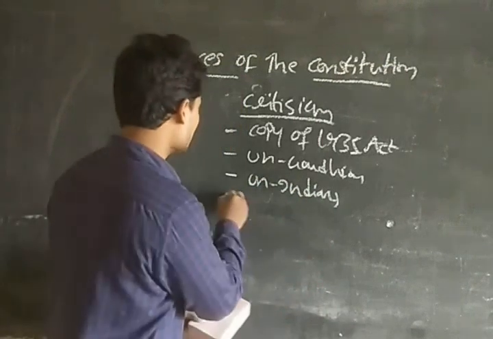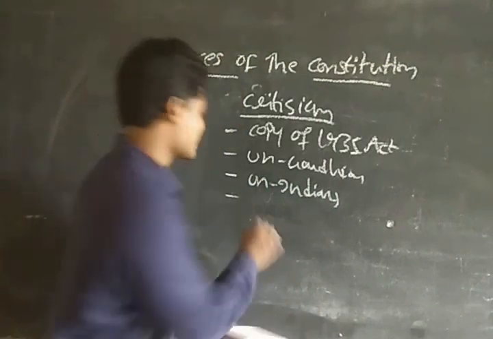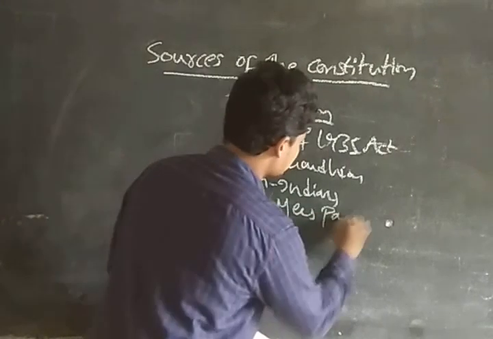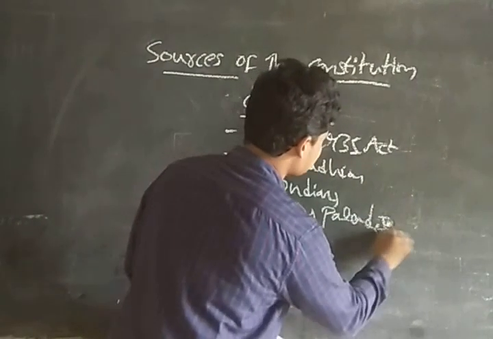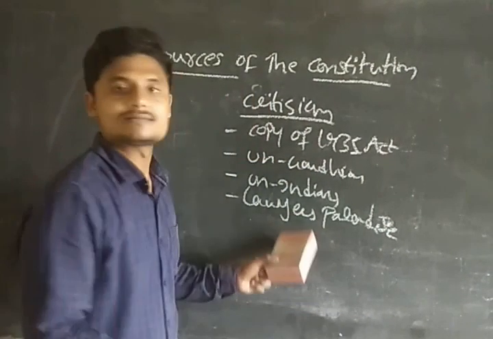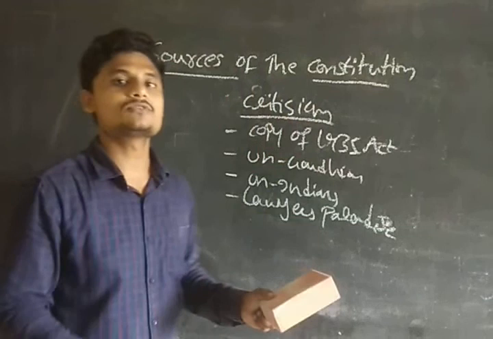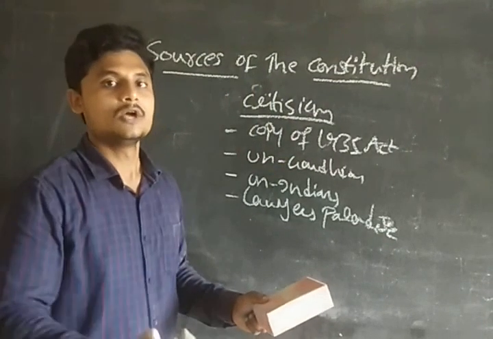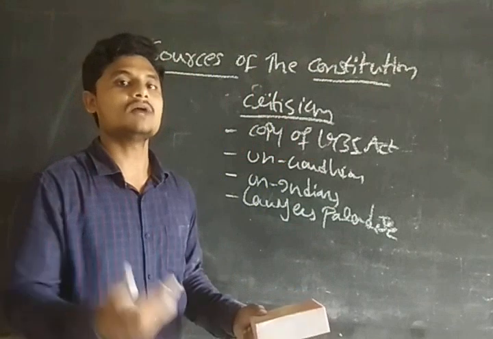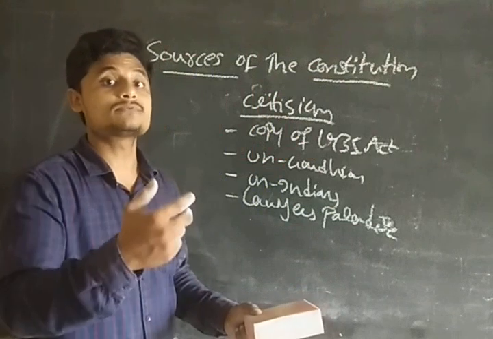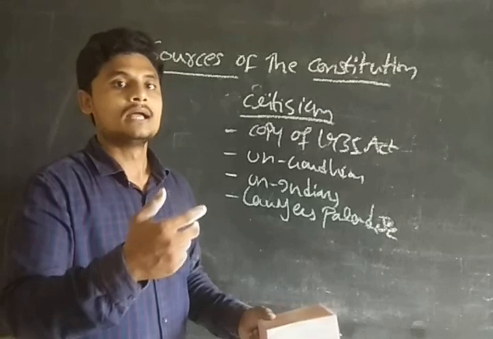Okay, guys. And after that we have the lawyer's paradise. Lawyer's paradise means they have used terms and things in such a manner that they are only understood by lawyers, because the framers of our constitution were mostly lawyers, guys. So they have included things related to terms that are going to be used in court.